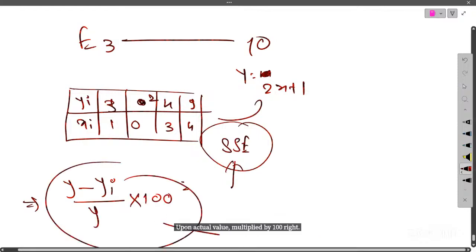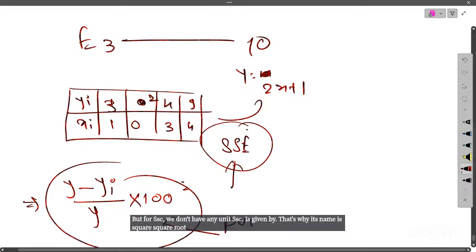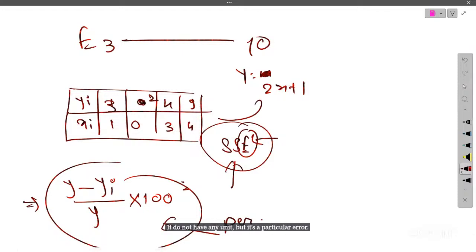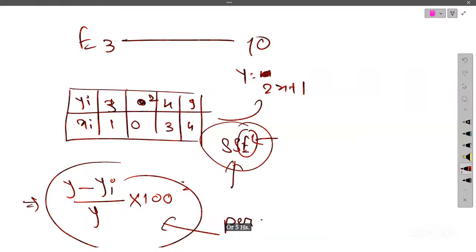This is the percentage error. But for SSE, we don't have any unit. SSE is the sum of squared errors, and this E is the error. It doesn't have any unit, but it's a particular error, just as percentage is one particular error. If I make 5 SSE error, then that itself is a fixed amount.